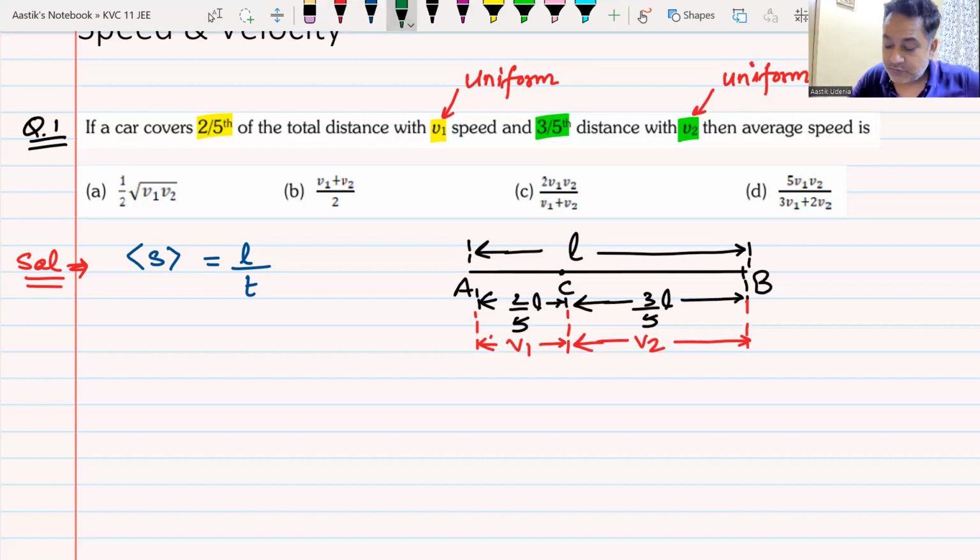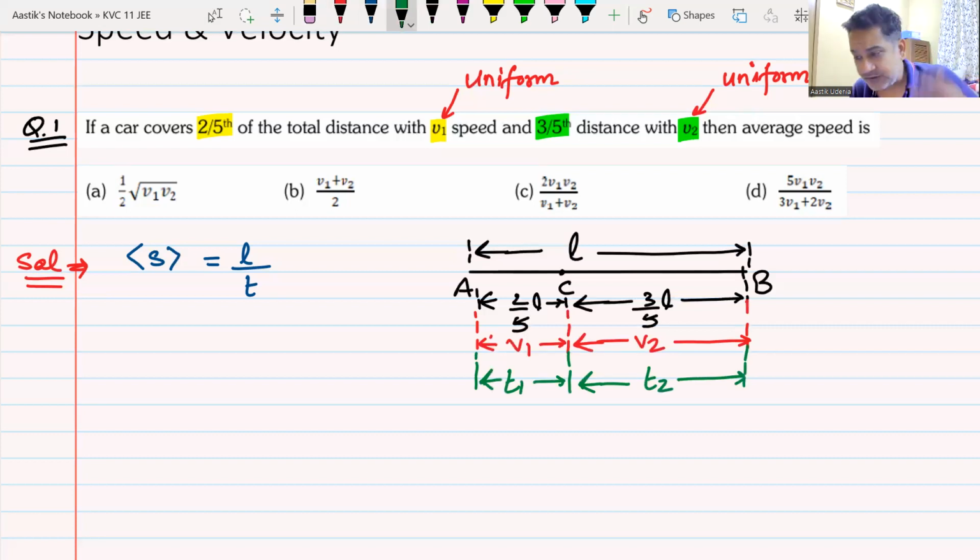Now, I don't know what is the time taken, so let me call the time taken t1 in this case and the time taken t2 in this case. So far, so good. Whatever I had known, I have written it. Whatever was unknown, I have also written it, assuming it to be L, x, or whatever. I have to find out the average speed, and the formula for average speed is total distance. Total distance is L. How much is the total time?